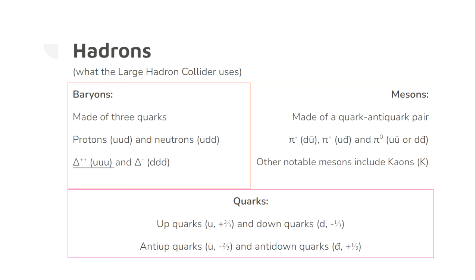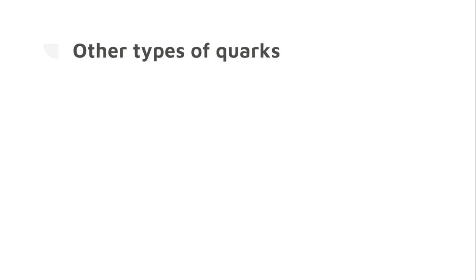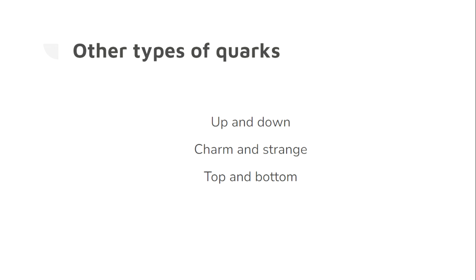There are actually more different types of quarks, which are heavier than ups and downs, but still have the same charges. These are charms and stranges, and tops and bottoms. There's actually a few features about strange particles that you may be asked questions on. Strange quarks are involved in kaons, which are a type of meson, and each hadron has a strangeness quality, which dictates how many strange quarks are in it.